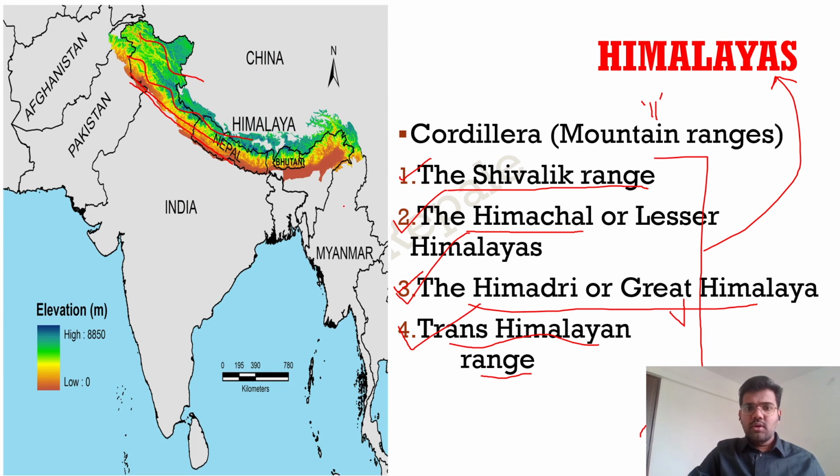From north to south, we can divide the Himalayas into these four mountain ranges. Shivalik to the south, then we have Himachal or the Lesser Himalayas. Himachal or Lesser Himalayas are also called Outer Himalayas. Then third is the Himadri or the Great Himalaya, also called Inner Himalayas. And fourth is the Trans Himalayan range. All the four mountain ranges together are known as Himalayas that we saw.